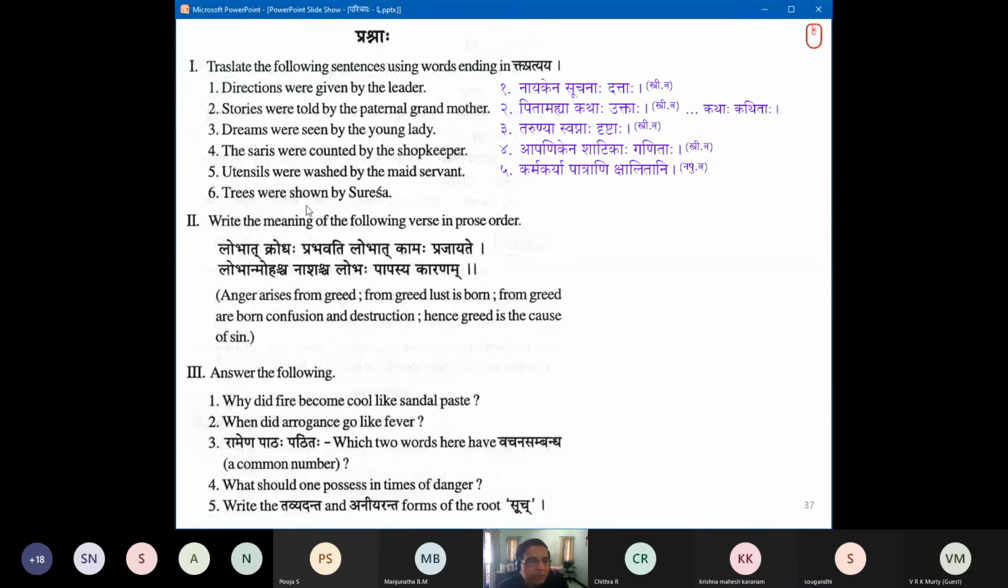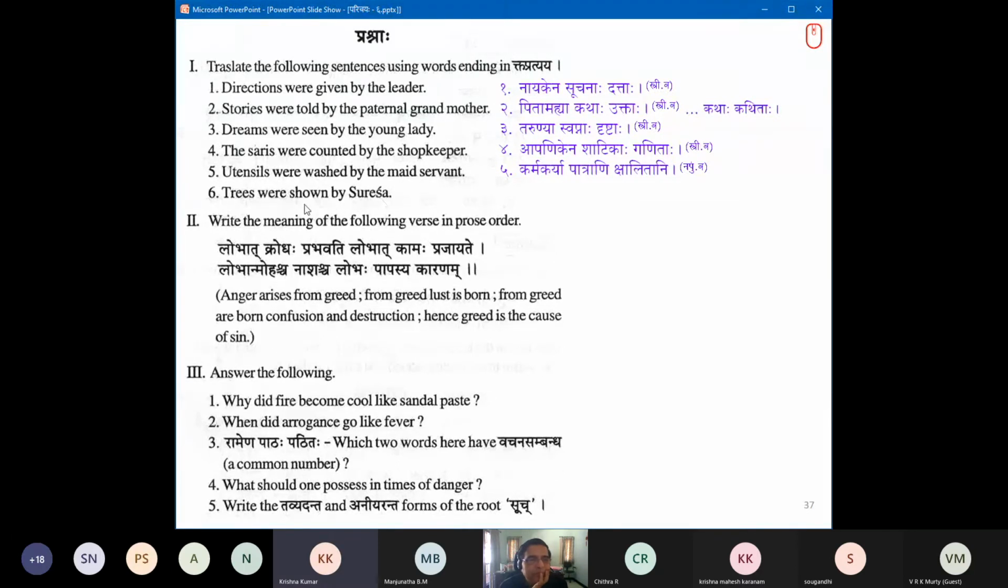Okay. Trees were shown by Suresha. Who gets it? We have one more Krishnan. I think I called upon Krishna Mahesh. Let me call Krishna Kumarji. Oh, there are 2 more Krishnans. Krishna Kumarji? Try the number 6. Trees were shown by Suresha.